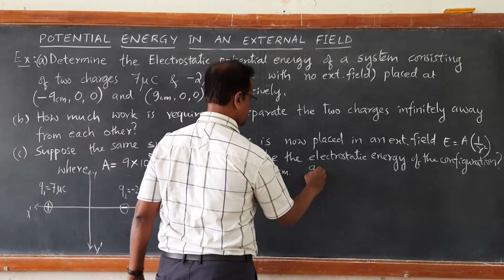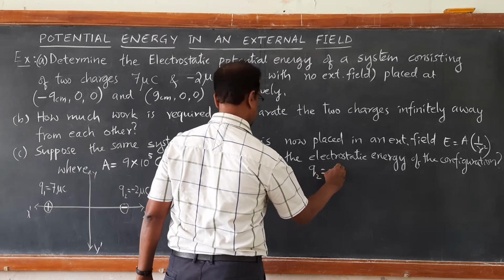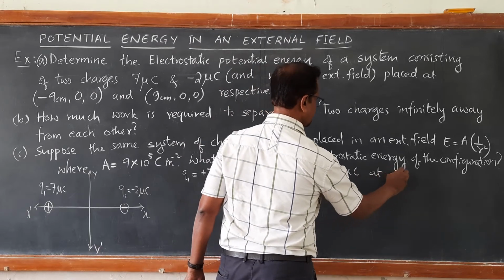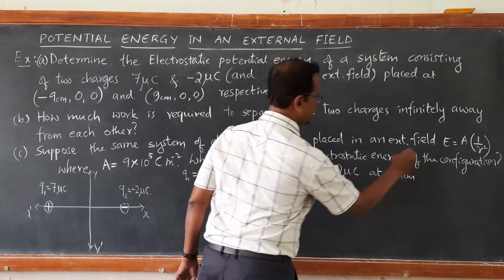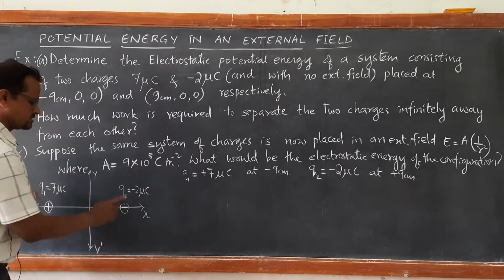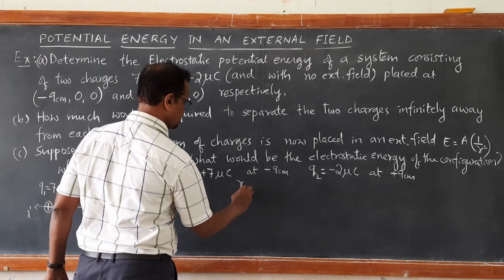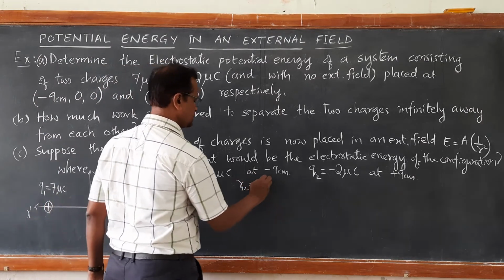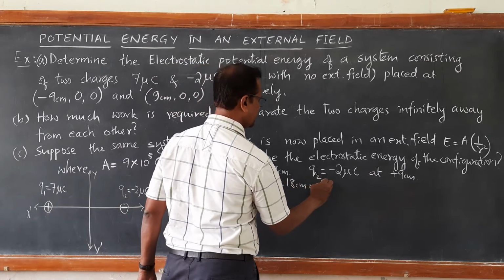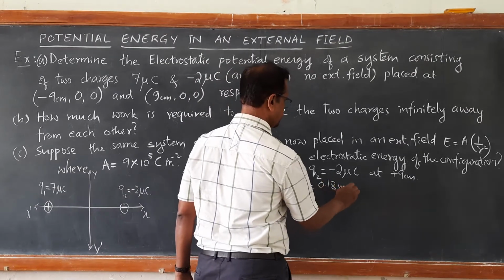Q2 is minus 2 microcoulomb at plus 9 centimeter on the x axis. So, what is the distance between them? The distance between these two charges is 18 centimeter. So, I can write R12, the distance between them, is 9 plus 9, 18 centimeter, that is 18 into 10 to the power of minus 2, 0.18 meter.